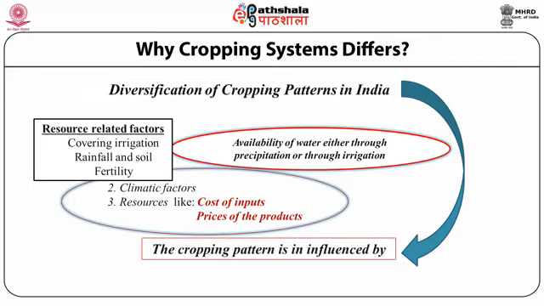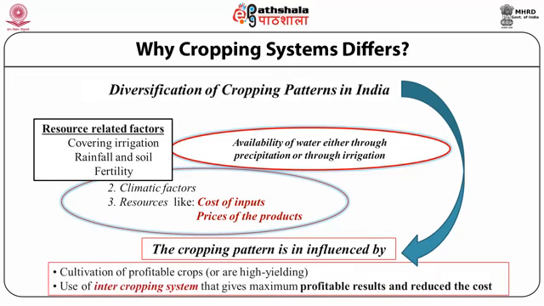This cropping system is also influenced by the cultivation of profitable crops, that is, those which show high yielding productivity, and the use of the intercropping system. As I have already told, the intercropping system gives more advantage as compared to the solo system.